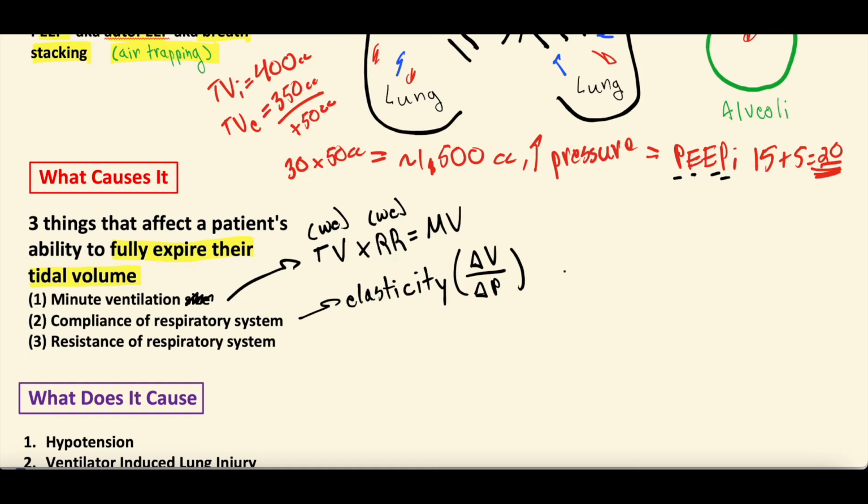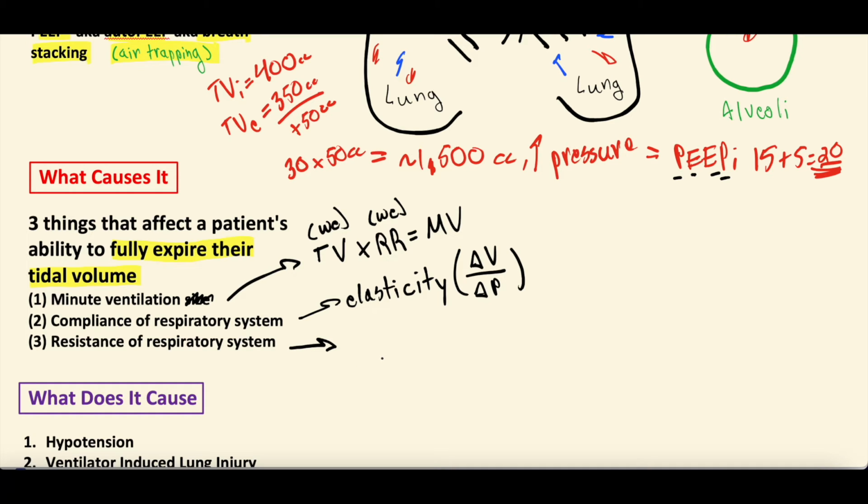But you can picture that if the lungs are more or less elastic, they're going to be able to push out that air either faster or slower, right? Because it's the change in volume over the change in pressure. So if your lungs are more elastic, you can kind of think of a balloon, they're going to push out that air at a certain pace compared to less elastic. And the time it takes for them to breathe that air out is going to affect their expiratory time. And if their expiratory time is too long, that's when you start to get breaths that are stacking on top of each other.